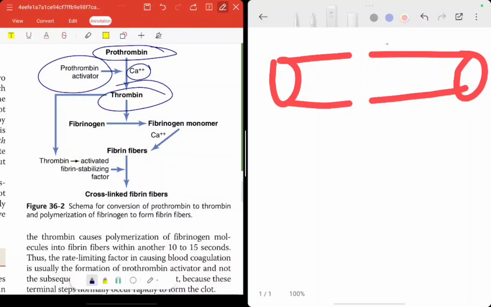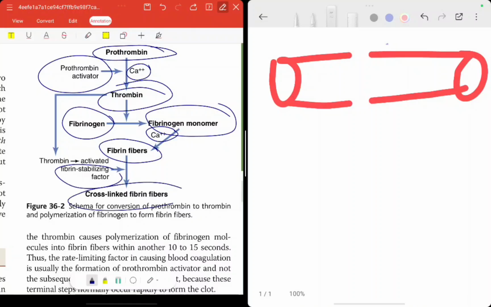Now what will happen? This thrombin which is formed will convert another factor, that is fibrinogen, into fibrinogen monomer. Again, this fibrinogen monomer with the help of calcium forms fibrin fibers, and then with the help of fibrin stabilizing factor the cross linking happens, fibrin fibers form, and the clot is formed. That's how the process runs.